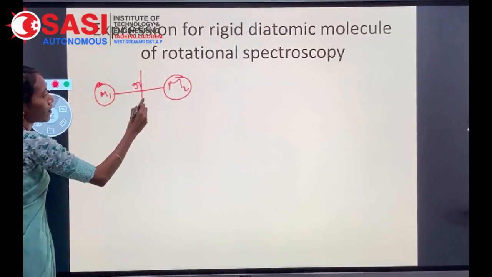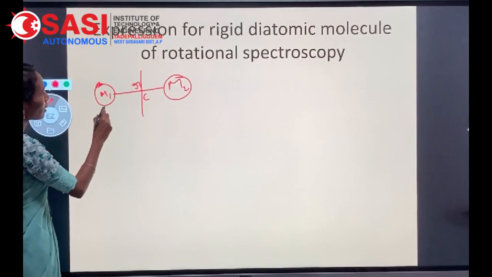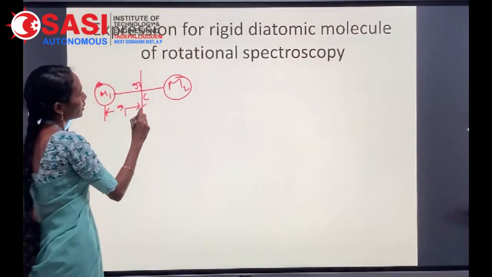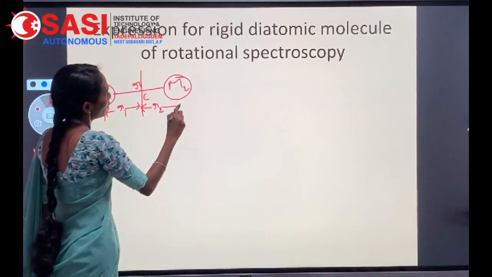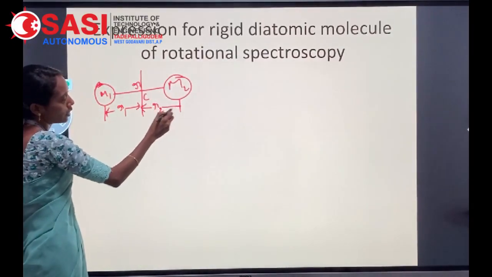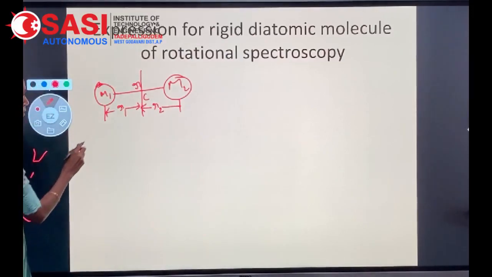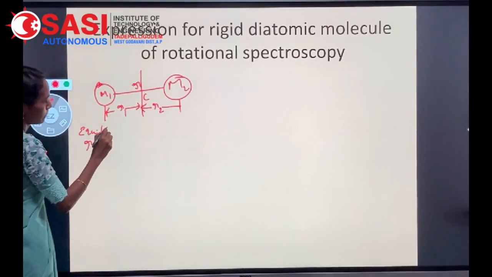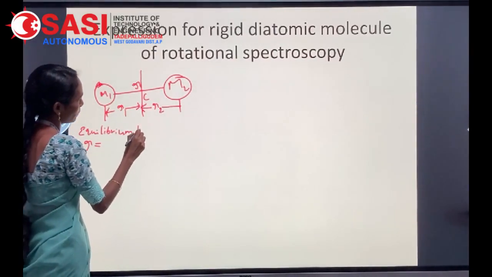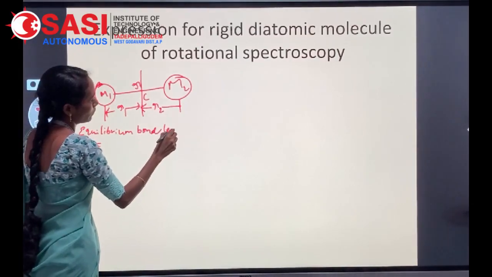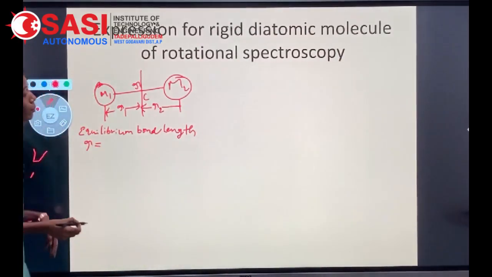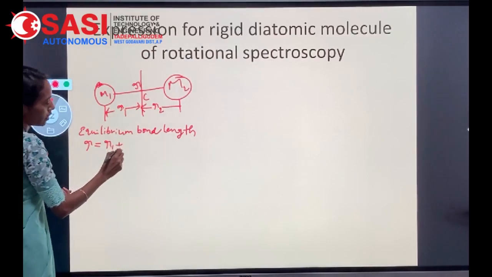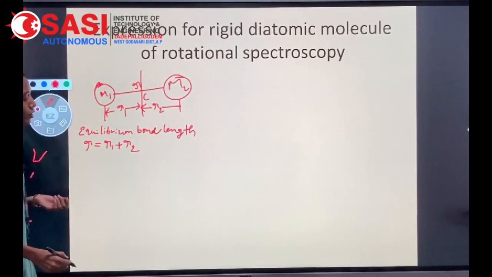Here there is a center of gravity C. The distance from the center of gravity to mass body m1 is r1, and the distance from the center of gravity to mass body m2 is r2. Now the equilibrium bond length or internuclear distance r can be written as r equal to r1 plus r2.